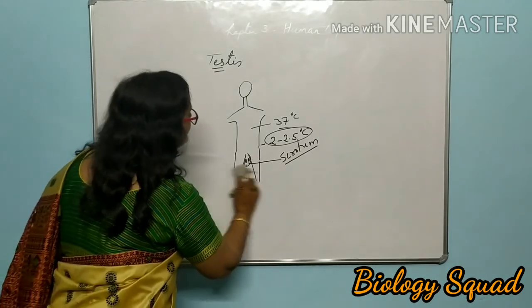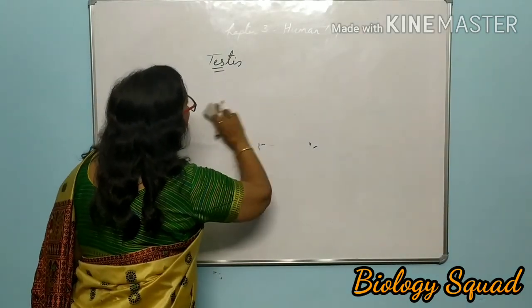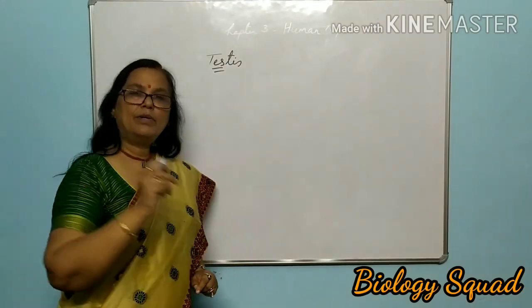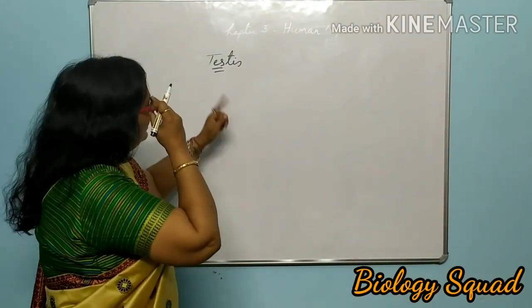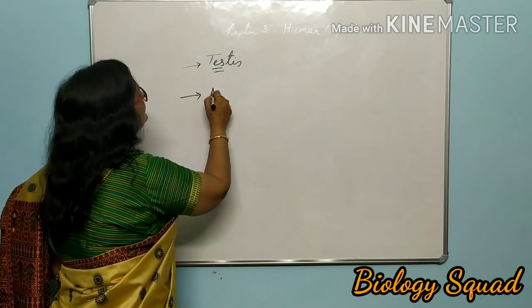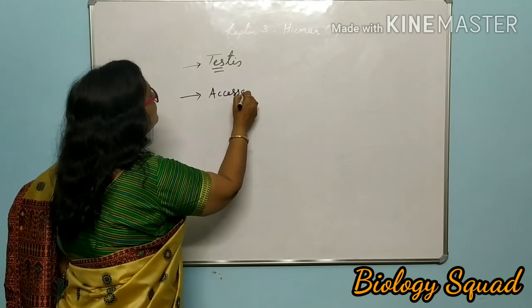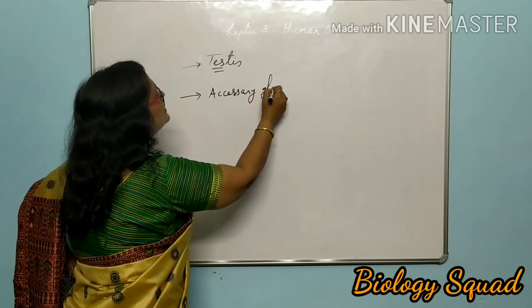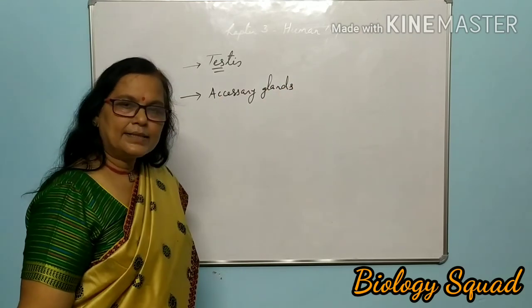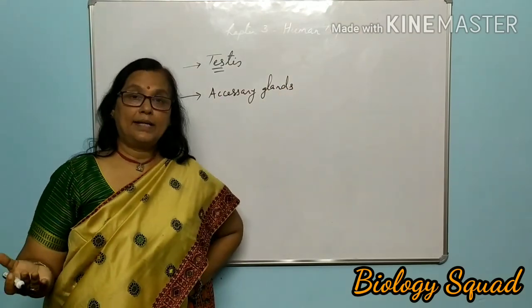Okay, now let us see. As I told you, the testis is the chief reproductive organ in human male. There are some accessory glands also. There are accessory ducts and accessory glands.